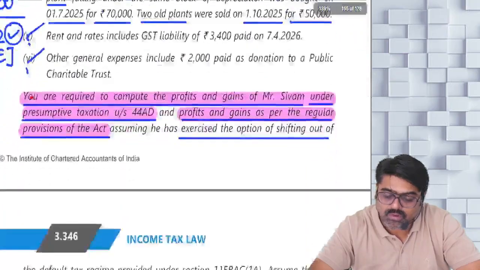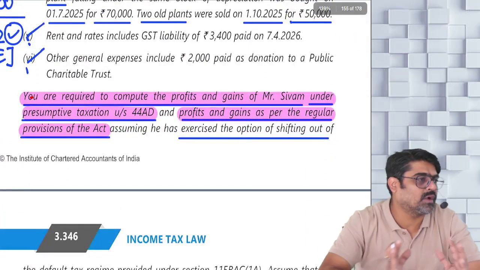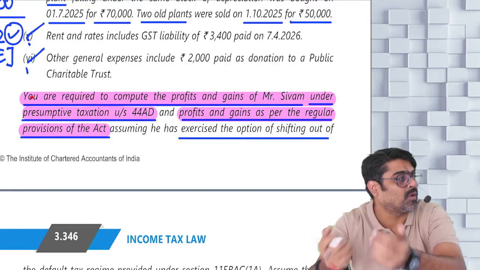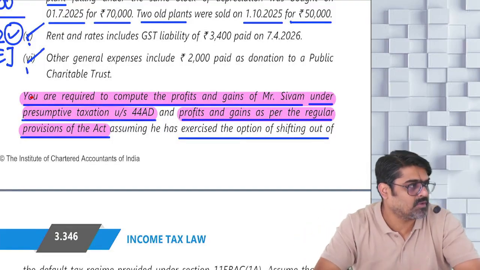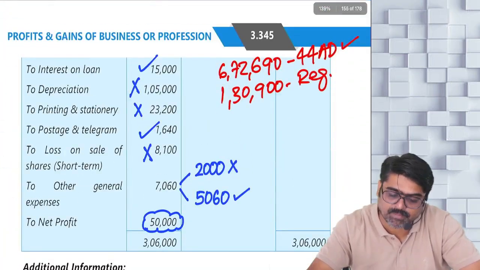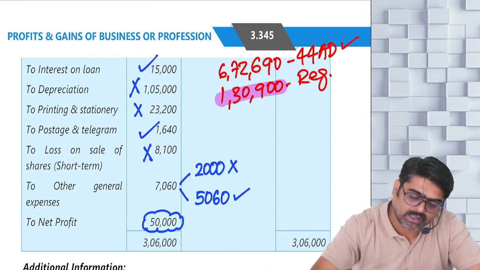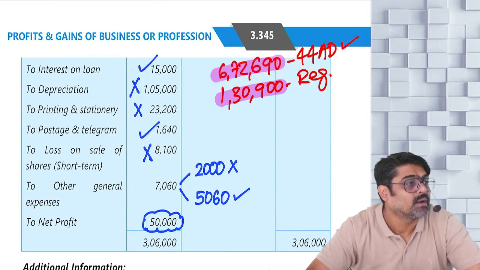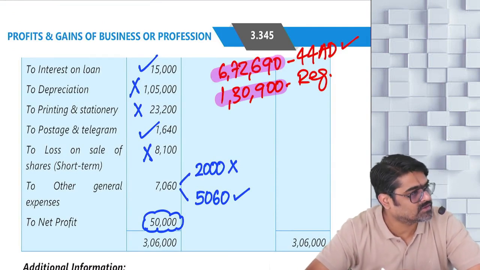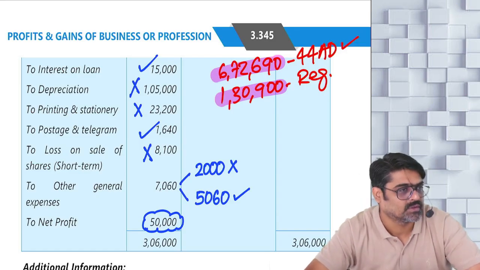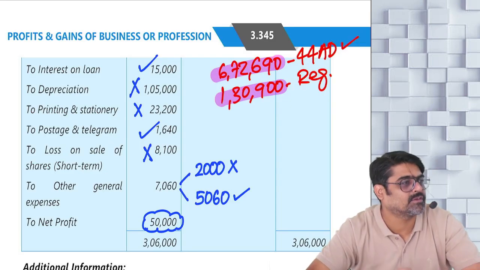So for both you are supposed to calculate. You are supposed to calculate for presumptive also, and you are supposed to calculate what if he was following regular provisions. So if he was following regular provisions, his PGBP income was 1,30,900, and if he follows 44AD, his presumptive PGBP income will be 6,72,000. They have told you to just calculate these two incomes. They have not told you to advise.